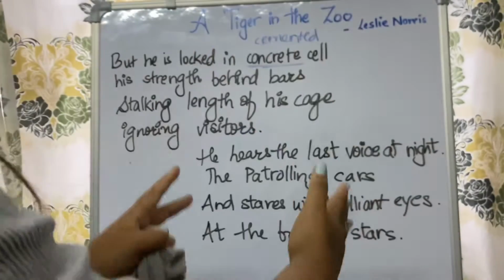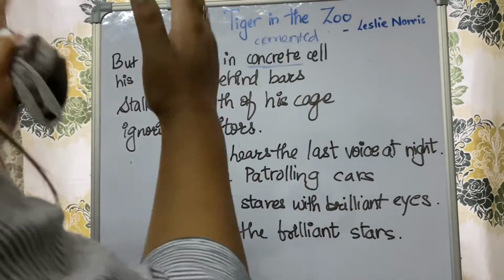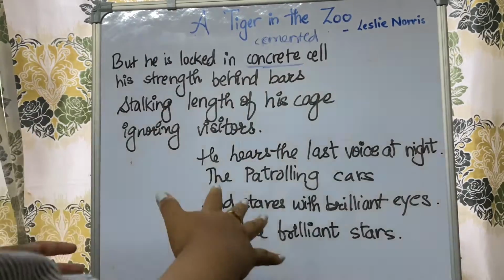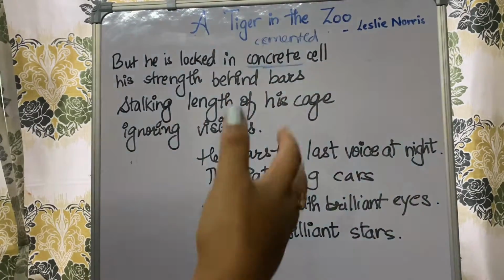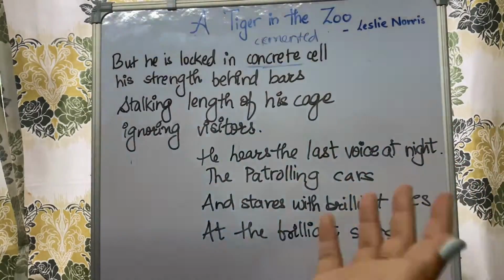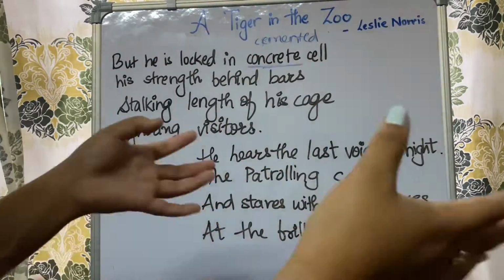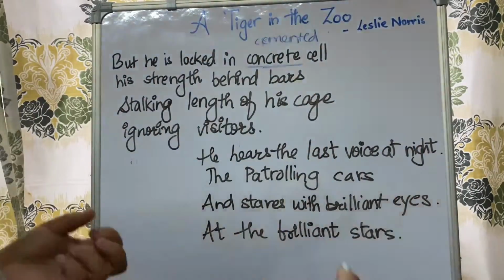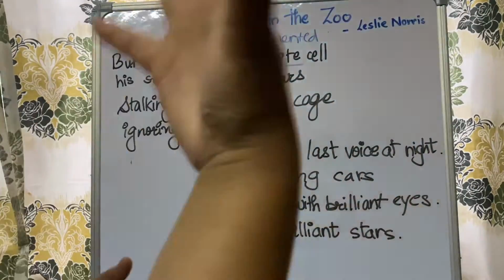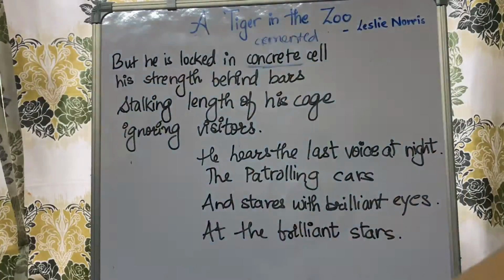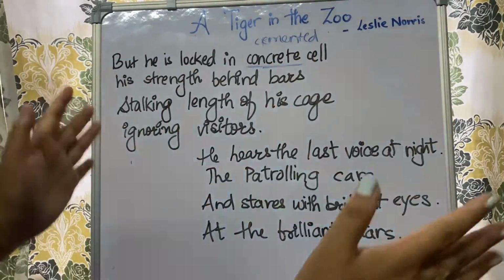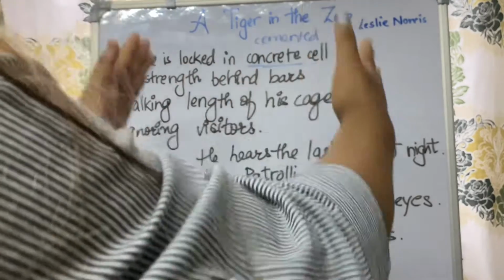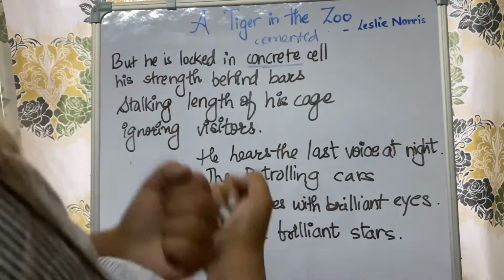So he's locked inside a concrete cell, where his strength is behind the bars. उसका जितना भी शक्ति है, he cannot show it from the cage, because all the walls are cemented, so he cannot show his strength. In the jungle he showed his strength because he is free to roam, there is no restriction, no boundary. But here a tiger is in the zoo, so there is a concrete cell which binds him inside the bars.